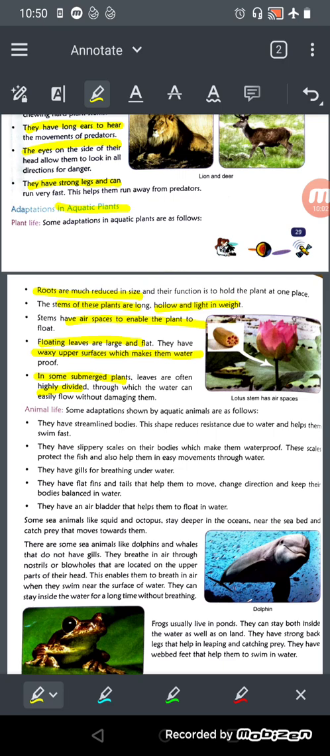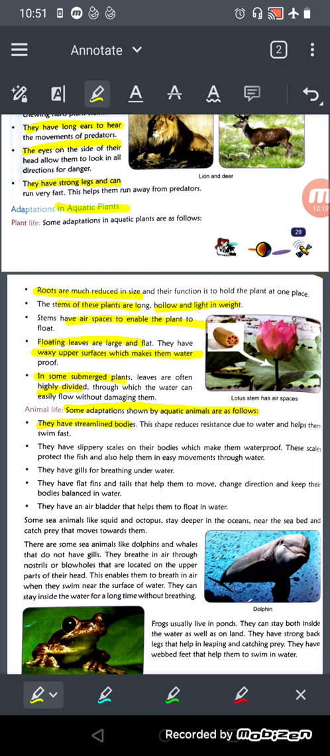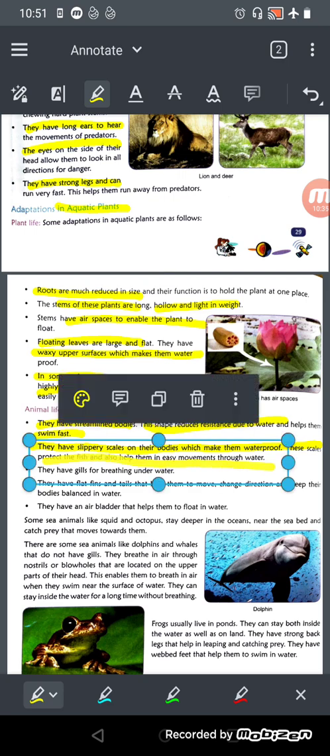And what is the life of animals under the water? Aquatic animals have some adaptations, that is, they have a streamlined body forward so that they can cut the water and swim easily. This shape reduces resistance due to water and helps them to swim fast. They have slippery scales on their bodies which make them waterproof, and these scales protect the fish and also help them in easy movement through water.